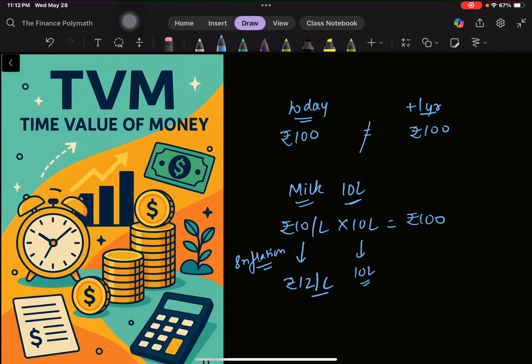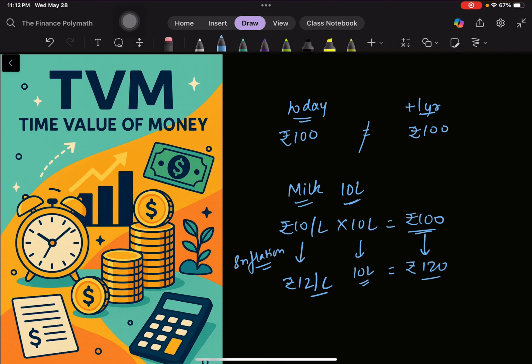We have inflation. The prices of goods tend to increase after a while. So now to buy the same quantity of milk that you consume, you'll have to pay 120 rupees. So basically we can say the value of 100 rupees is not the same because the price of the milk rose, and now you need 120 rupees to consume whatever you were consuming earlier. It's as simple as that.